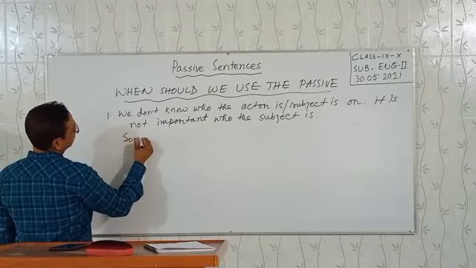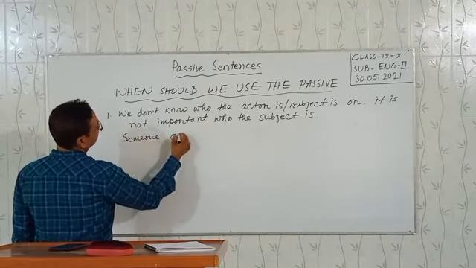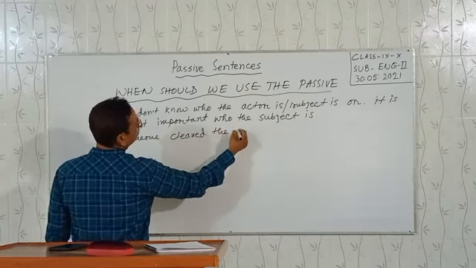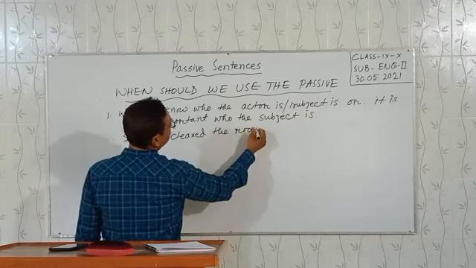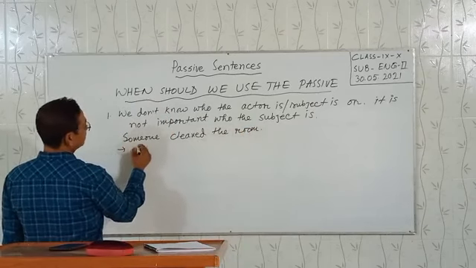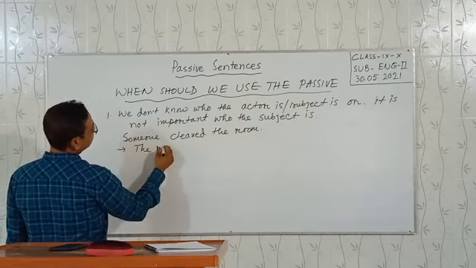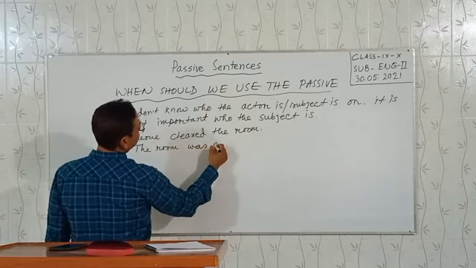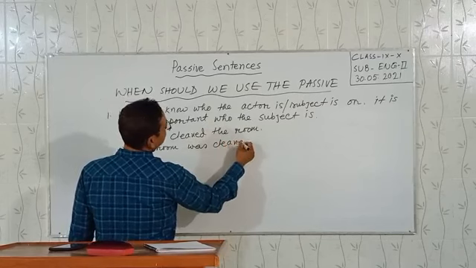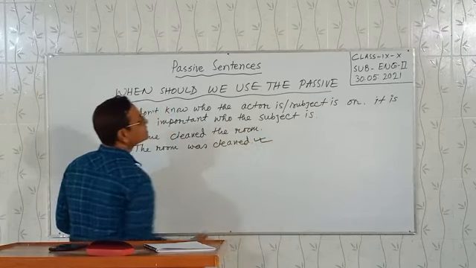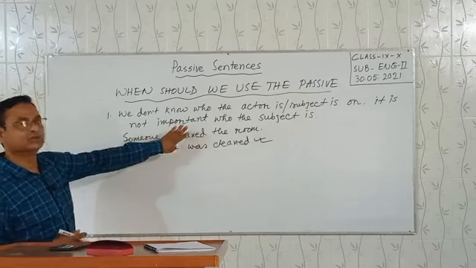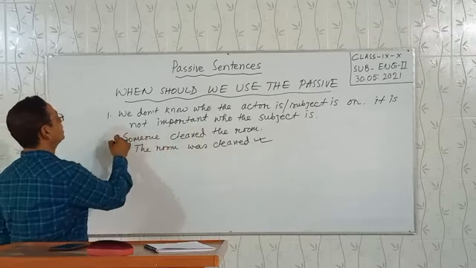Someone cleaned the room. The room was cleaned. Here, this is the passive sentence. We don't know who the subject, who the actor is, who is doing the action.